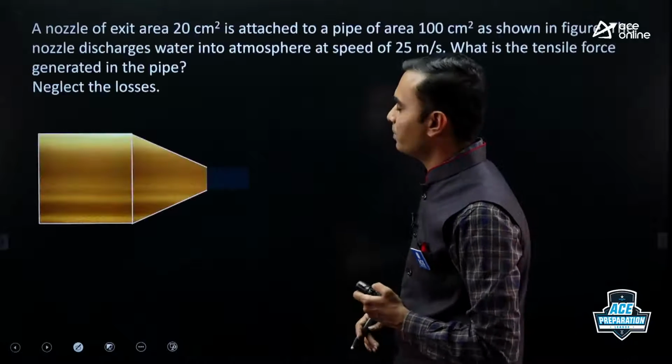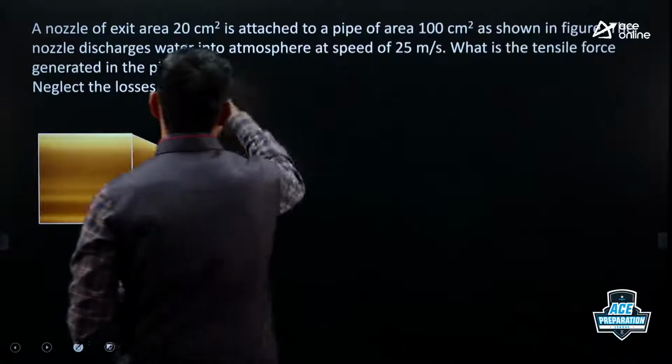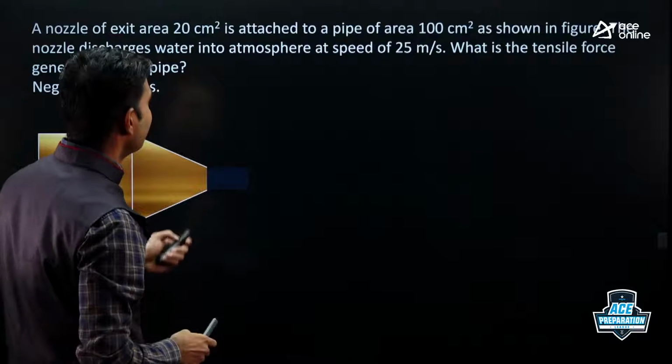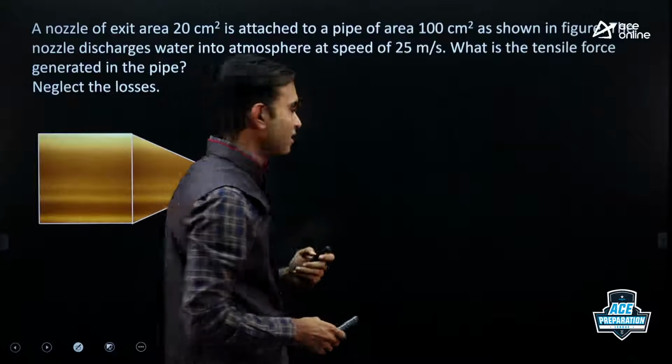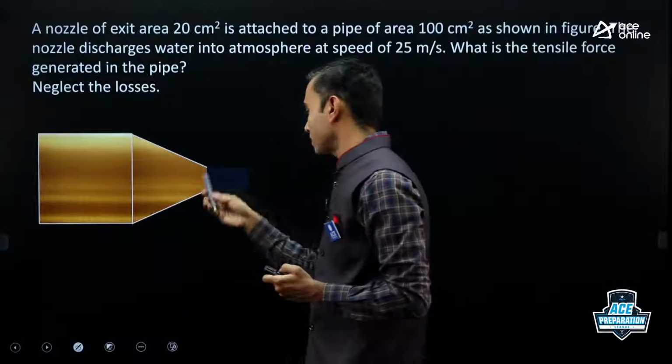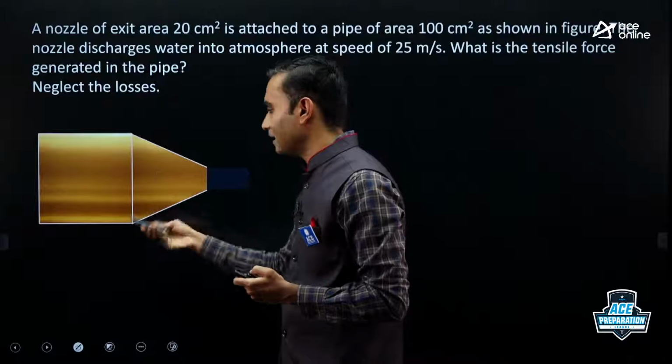Now consider a similar example. A nozzle of exit area 20 centimeter square is attached to a pipe of area 100 centimeter square as shown in figure. So there is a nozzle, exit area is 20 centimeter square, inlet area is 100 centimeter square.